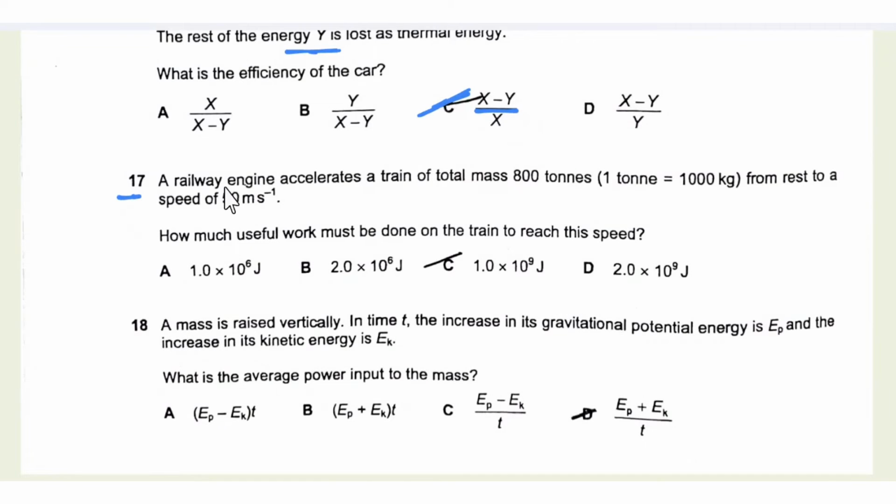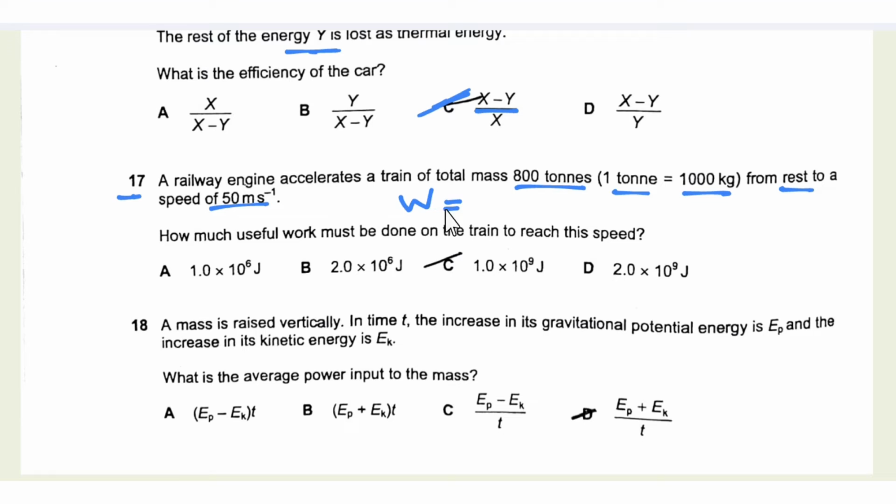17. A railway engine accelerates a train of mass 800 ton. So the mass is 800 ton and we know that 1 ton is equal to 1000 kg. So we need to convert it to kg. Then it accelerates from rest to a speed of 50 meter per second. How much useful work must be done on the train to reach this speed? So we need to find the work done, and work done is equal to force into distance. So we can find the value of force, but we cannot find the distance.